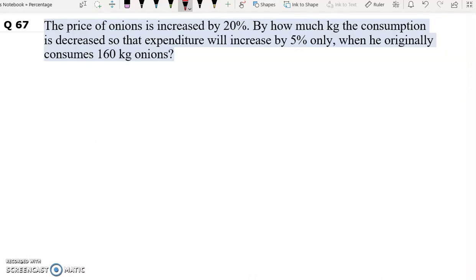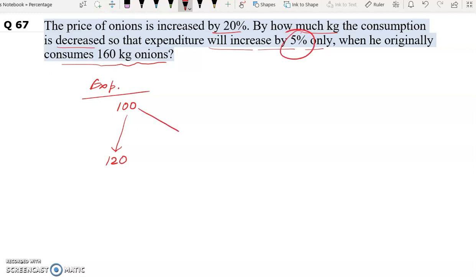Question number 67. The price of onions is increased by 20%. By how much kg the consumption is decreased so that expenditure will increase by 5% only when he originally consumes 160 kg onions? So in this question, let's say the original expenditure was 100 units. Now the price was increased by 20%. So his expenditure will also increase by 20%. So this will be 120. But in the question it says the expenditure will increase by 5% only. So 5% only means 100 plus 5, 105.